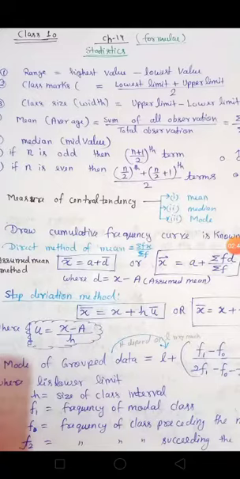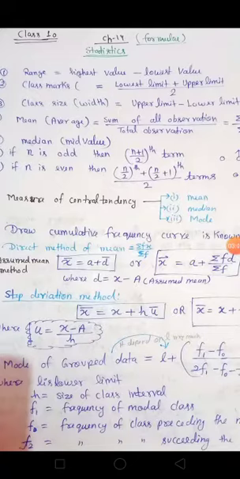Class marks means the category in which the things lie. So how do we find the class mark? Lower limit plus upper limit, divided by 2, gives the class mark. Class size is also known as width. So width is upper limit minus lower limit.